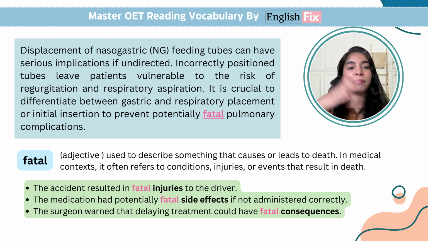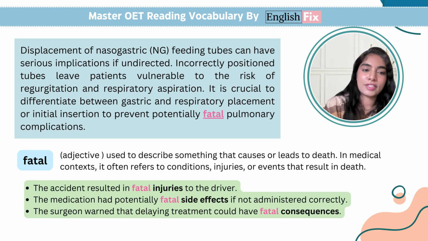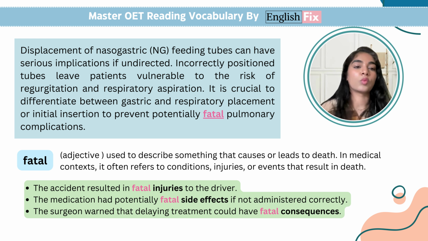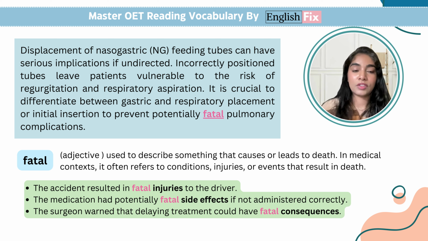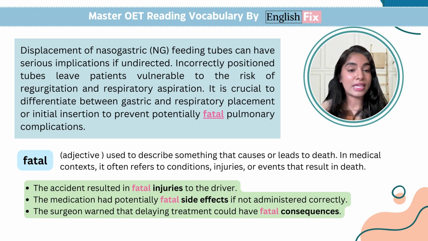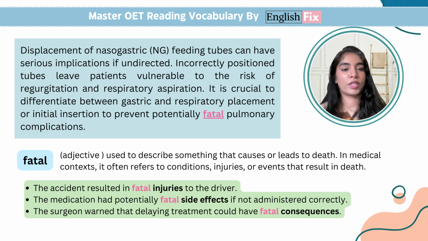Coming back to the paragraph we have here, it says that initial insertion to prevent potentially fatal pulmonary complications. It means that the pulmonary complications that could happen, those would be fatal. Those could result in death. Those could be more serious. This word will be used in your medical context, like I said early on, with conditions, injuries, and events that do result in death. So it's very commonly seen in your reading articles which talk about trials and which talk about deaths and some serious consequences. And it can be used in your OET speaking as well.